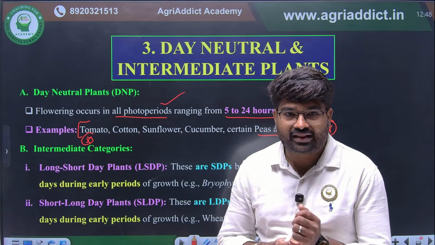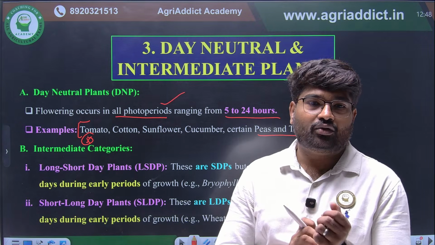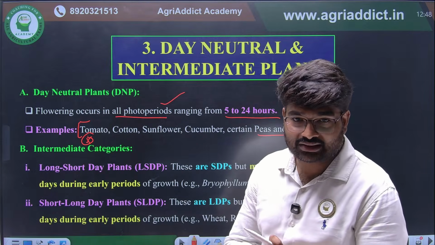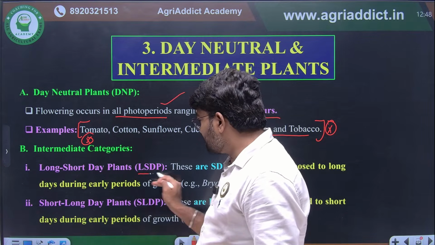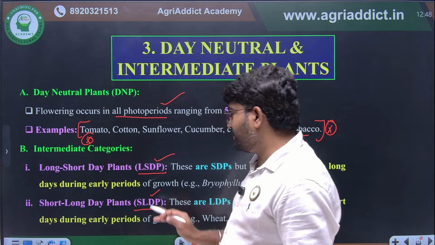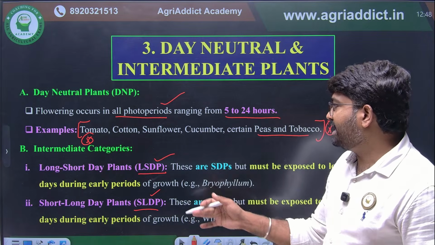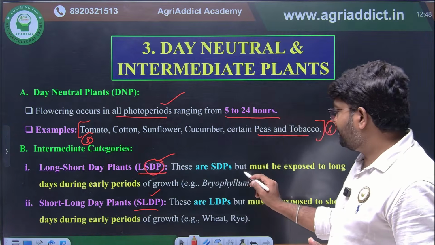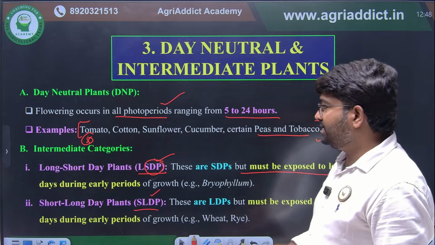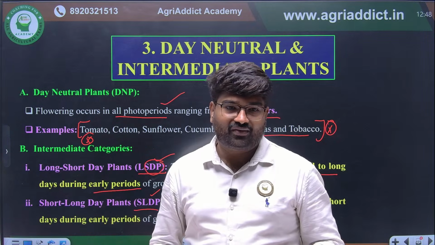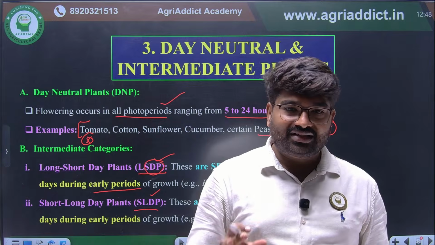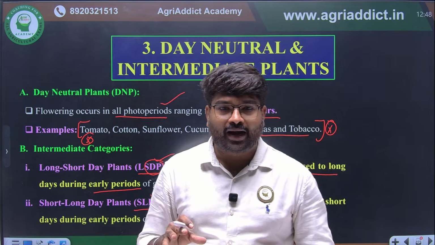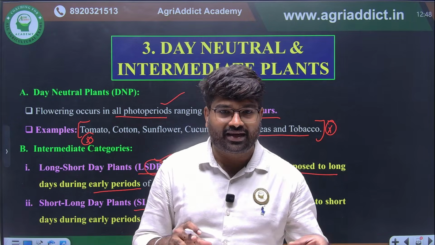Further, the short day, long day, and day neutral plants are classified into different types. What is that? Long short day plants and short long day plants. Long short day plants are actually short day plants, but they require long day conditions during the early period of growth. I hope this is clear. It is actually a short day plant, but it requires initial long day periods for flowering.